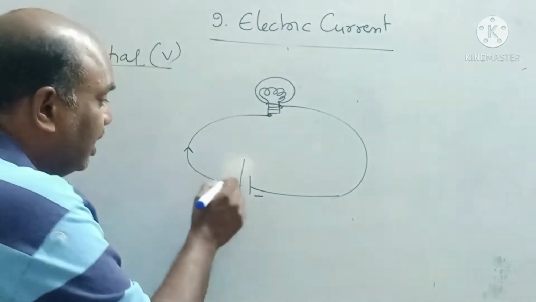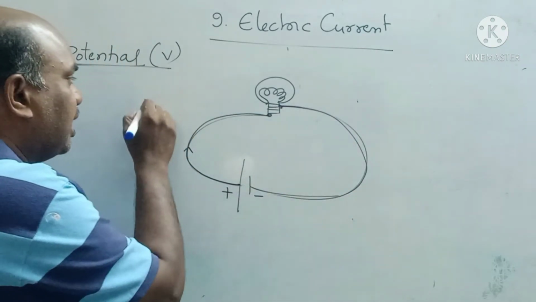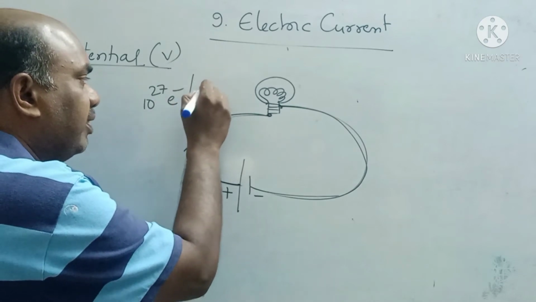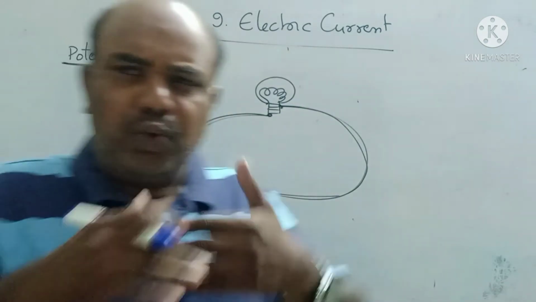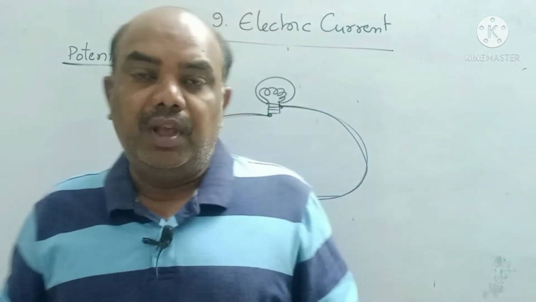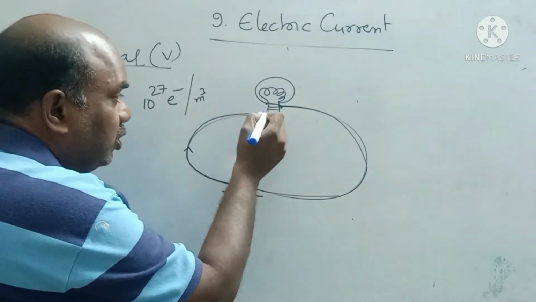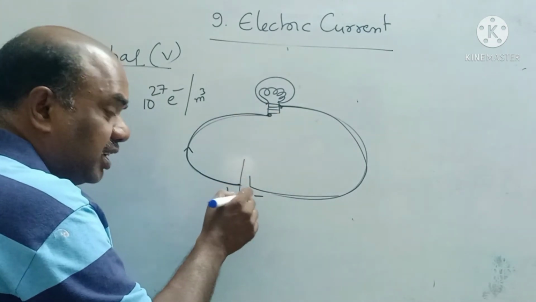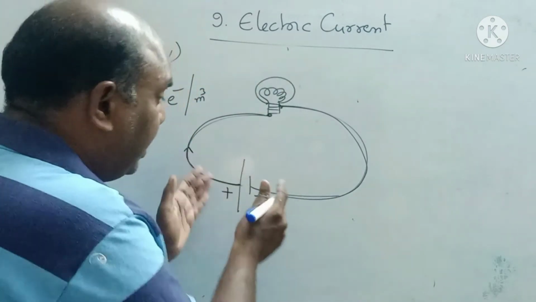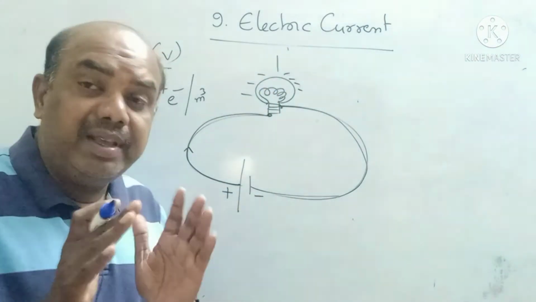What is that energy? This is a conducting wire, any copper wire. Any conductor wire consists of 10 power 27 free electrons per cubic meter. Already we saw. So many electrons, a huge number of electrons, are present in any conductor. These electrons are pushed from one terminal to the consumer. What is the function of this battery? If you do not connect the battery, the bulb does not glow. Whenever the two terminals of the wire are connected to the battery, only then the bulb glows. Why is the bulb glowing?